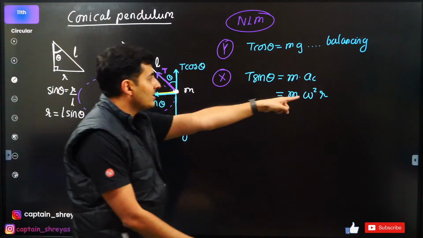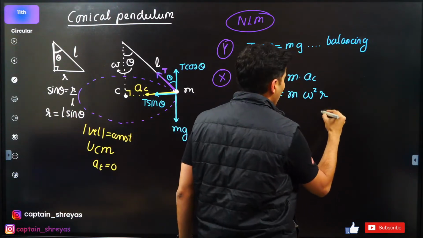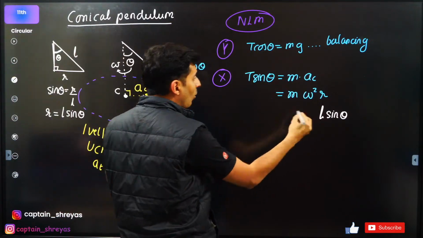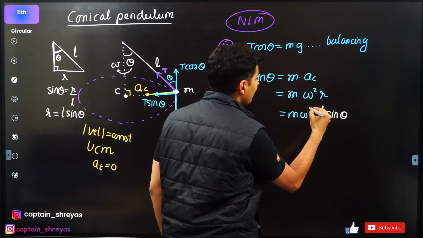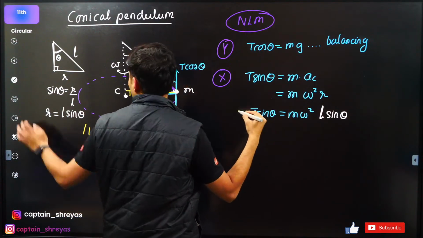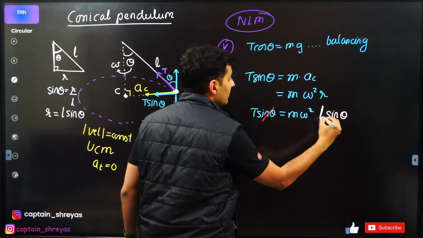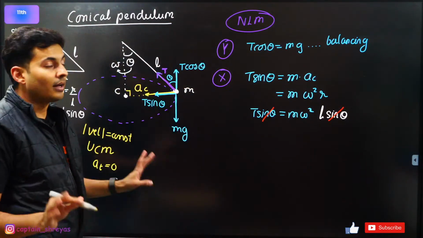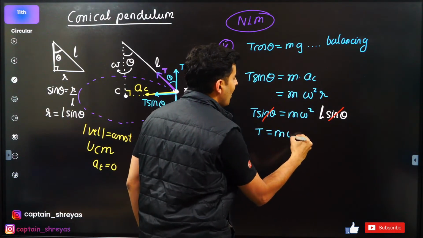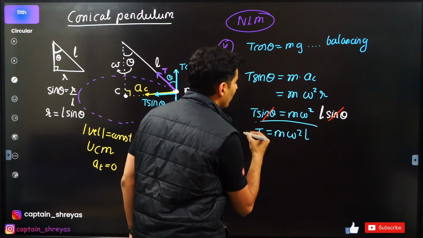So think about it. If I substitute, instead of R, L sin theta, what am I going to get? m omega square, and here I have T sin theta. The best part is sin theta cancels, and I am just left with T is equal to m omega square L. Perfecto.